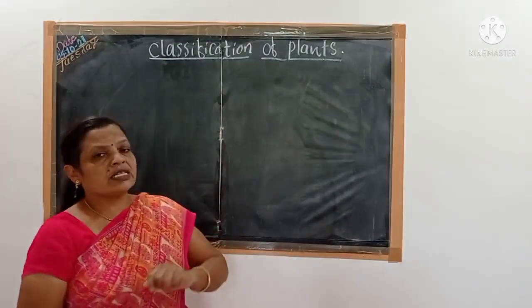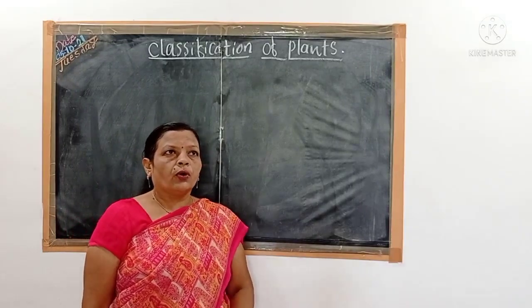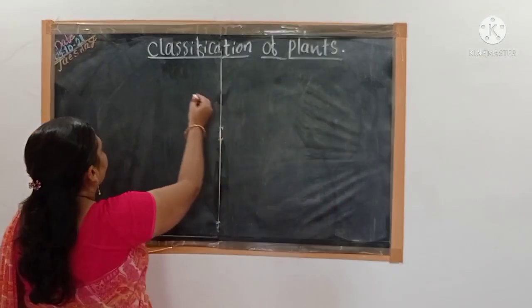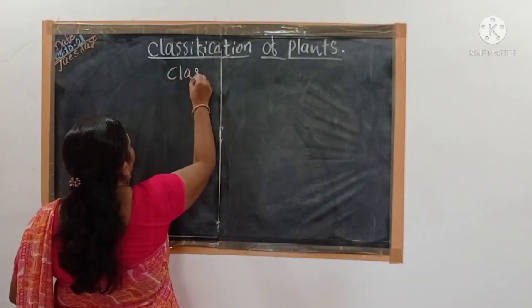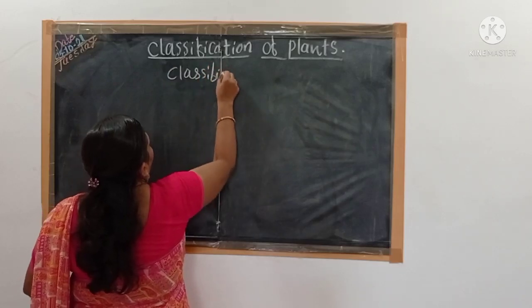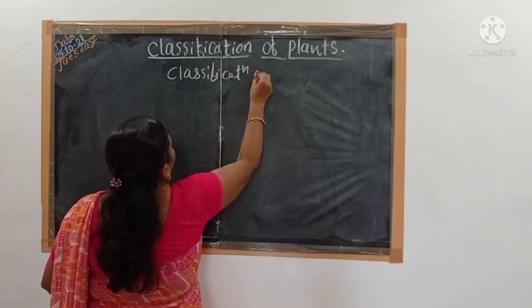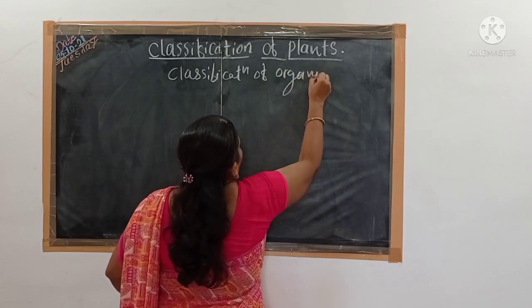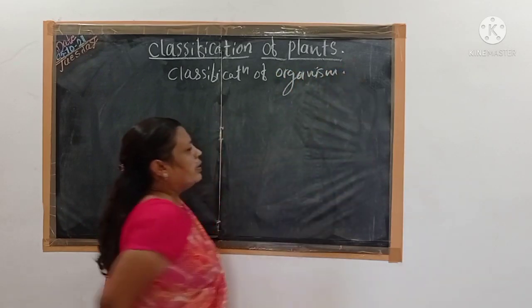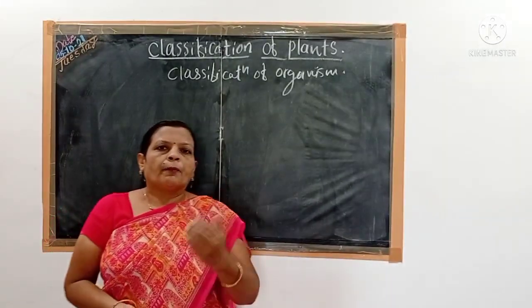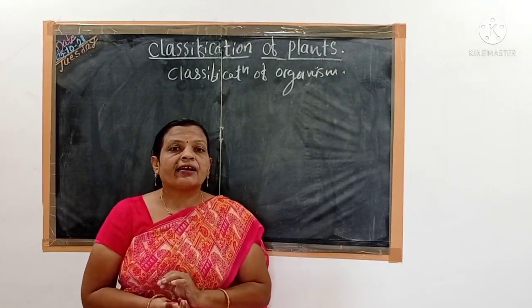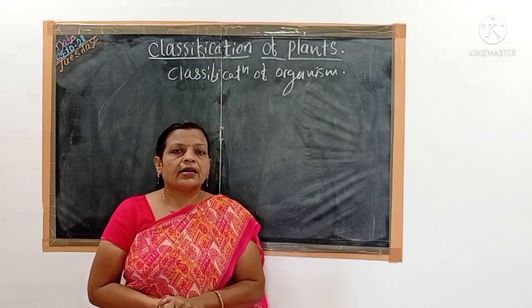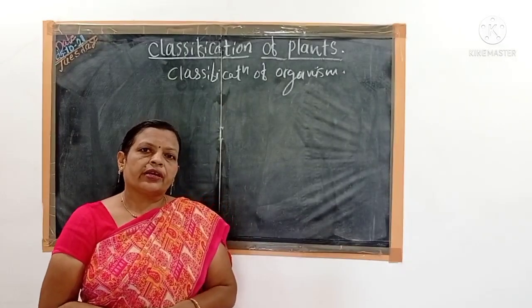Before going through the classification of plants, we should know the classification of organisms. This classification of organisms has been proposed by Whittaker, which is also called Whittaker's Five Kingdom System.